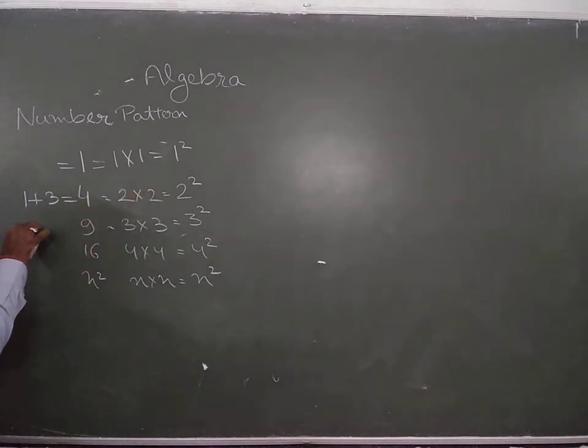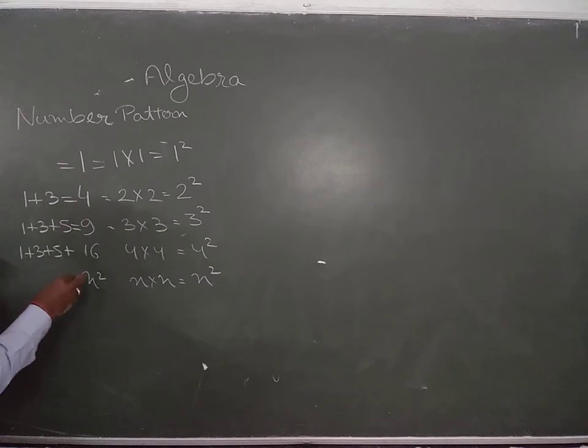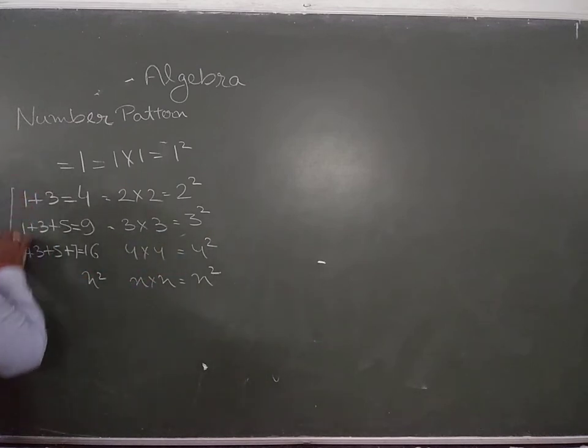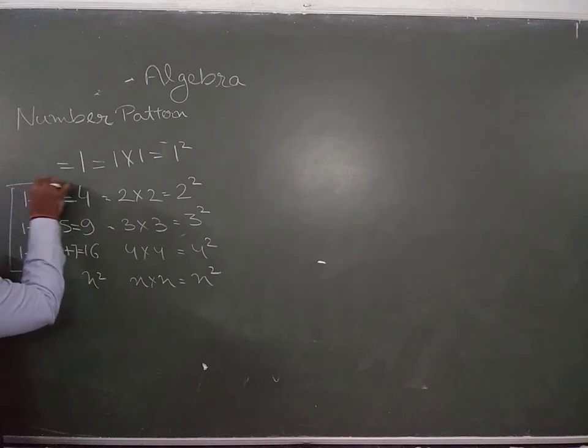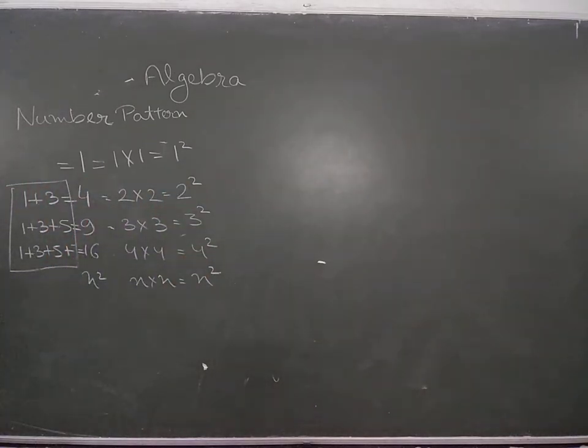Now 1 plus 3, 4 plus 5, it's a 9. 1 plus 3 plus 5, it's 9 plus 7, equals to 16. Similarly, we can increase likewise, but in this case it is difficult for us to find out the pattern. So for pattern we need to try this one.